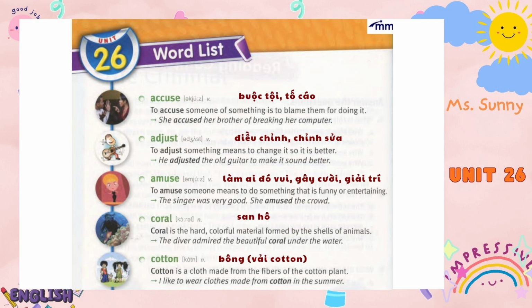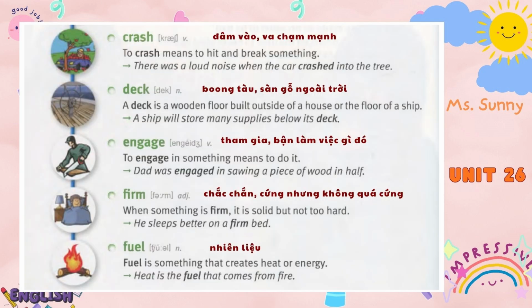Cotton. Cotton is a cloth made from the fibers of the cotton plant. I like to wear clothes made from cotton in the summer. Crash. To crash means to hit and break something. There was a loud noise when the car crashed into the tree. Deck. A deck is a wooden floor built outside of a house or the floor of a ship. A ship will store many supplies below its deck.